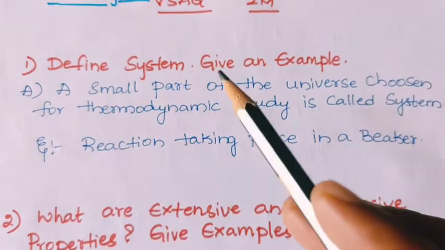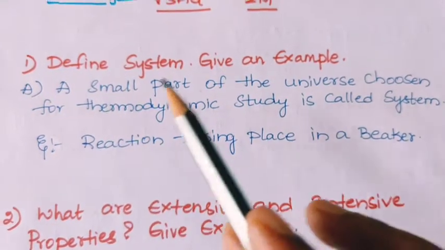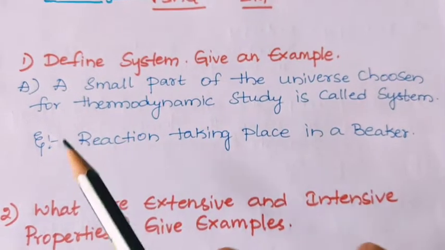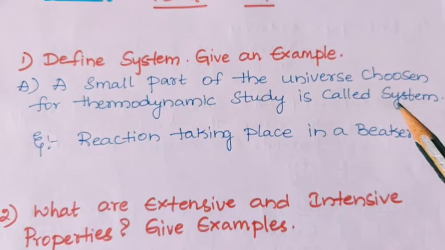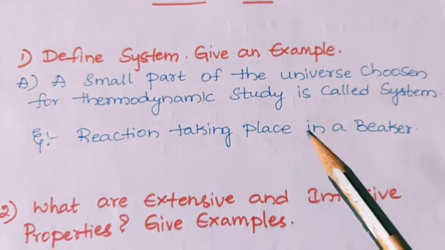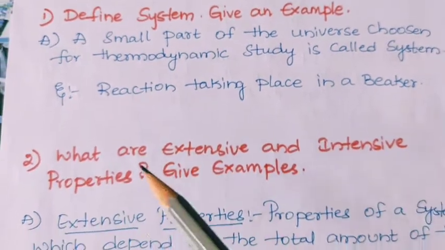Define system. Give an example. So now we'll define the system. A small part of the universe chosen for thermodynamic study is called system. For example, reaction taking place in a beaker. That is the system.